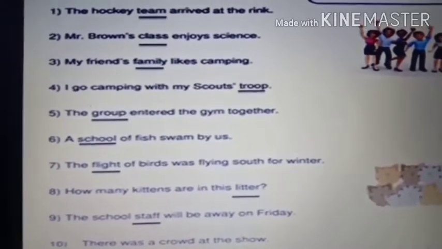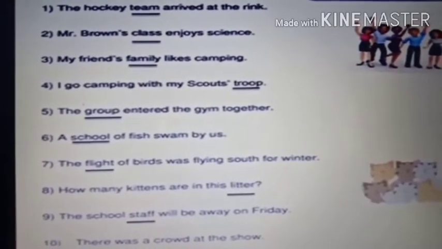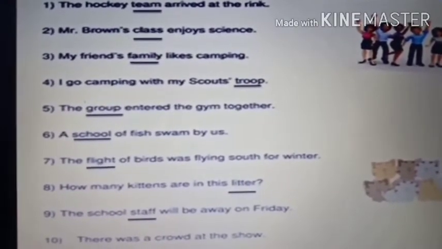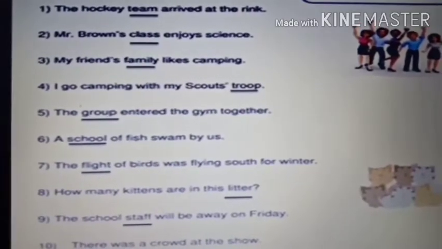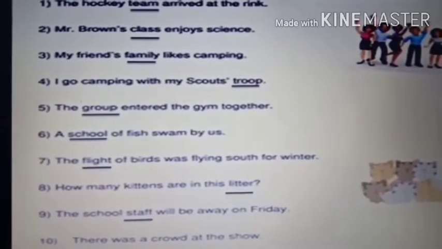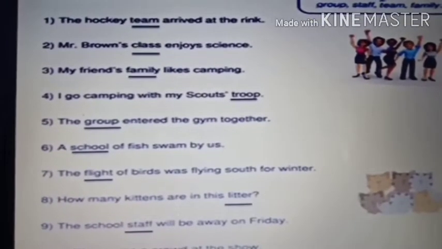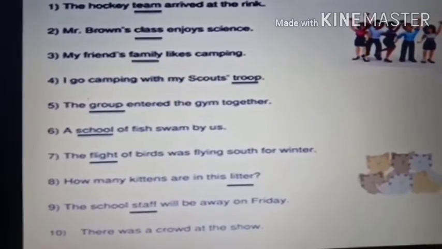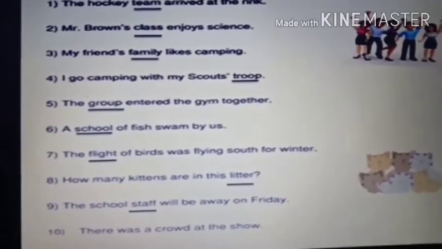Staff is made up of teachers, all the office staff, the people who work in the school office, the watchmen, and all the cleaning staff. So they all together are called staff. A group of people working in the school is called staff. So staff is a collective noun.